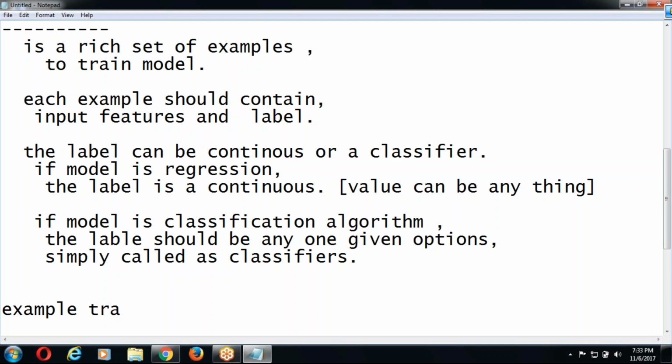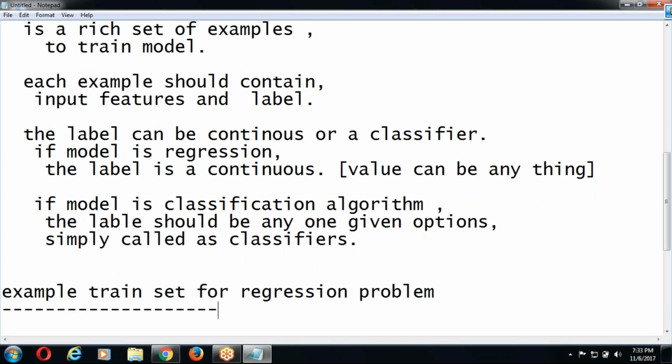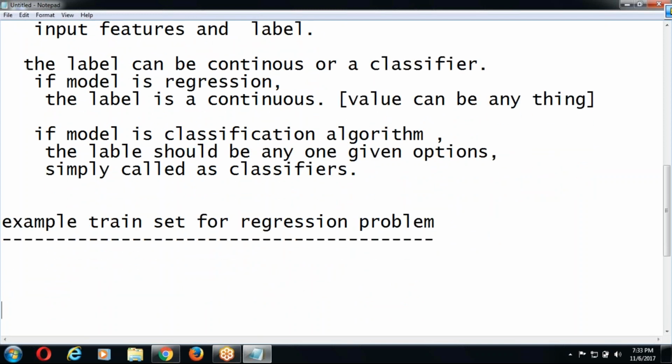Example train set for regression problem. One simple example I am taking. Age is one attribute, weight, height, and cholesterol.